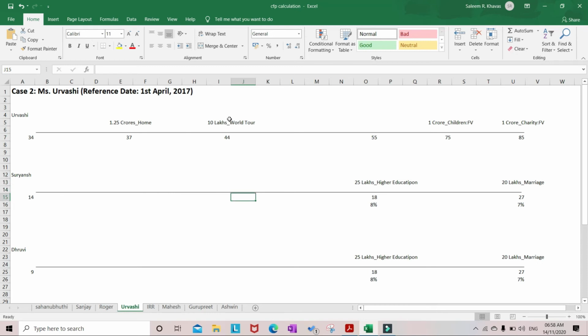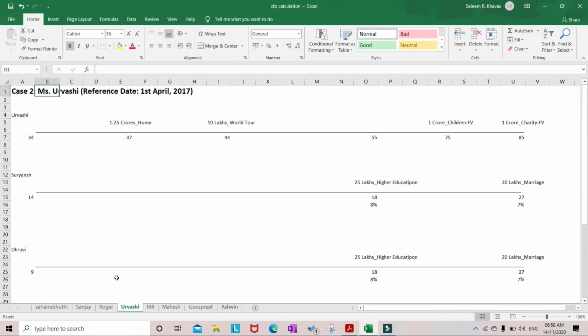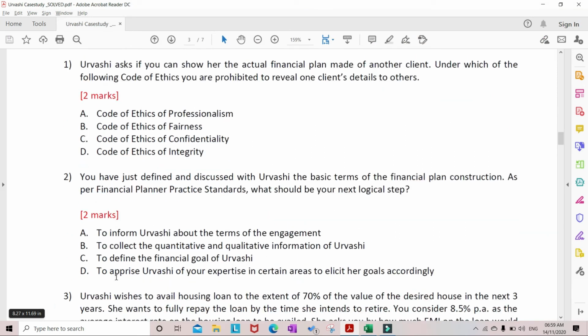So now we will start with questions. Let us start with the first question. Urvashi asks if you can show her the actual financial plan made for another client. Under which of the following codes of ethics are you prohibited from revealing one client's details to others? The options given here are Code of Ethics of Professionalism, Code of Ethics of Fairness, Code of Ethics of Confidentiality, Code of Ethics of Integrity.